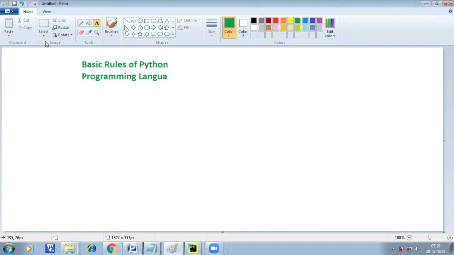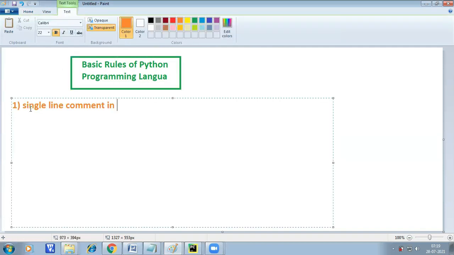Okay. So basic rules of Python programming language. If you want to run some simple code, what are the rules it should follow? So a single-line comment in Python is hash. So what is a multi-line comment in Python? That is triple quotes or doc strings. You can use doc strings also. Either you can use this one or triple quotes.